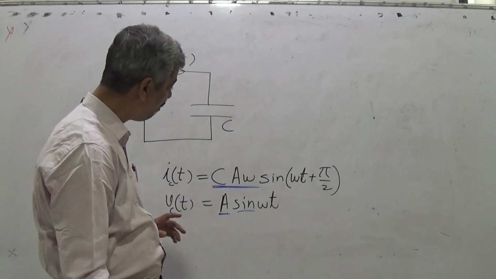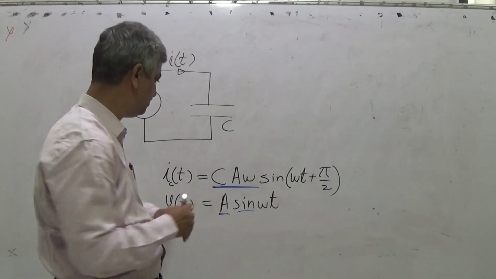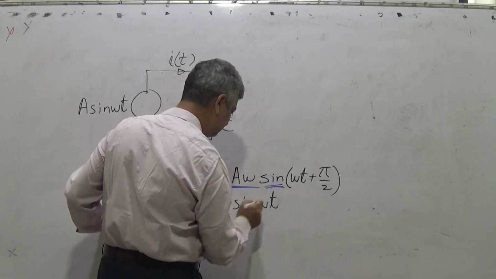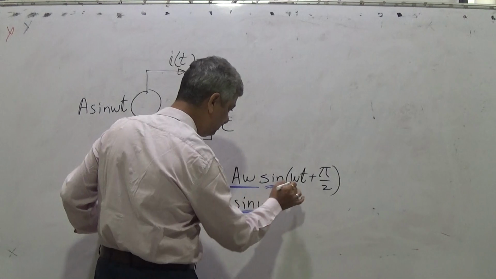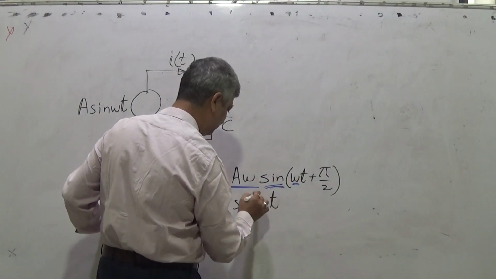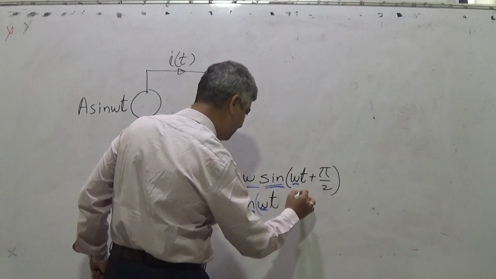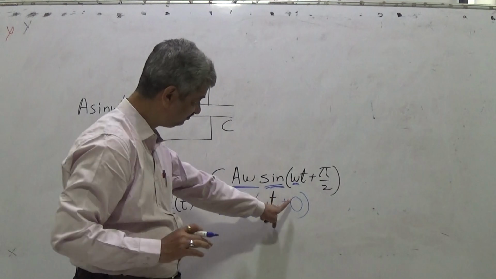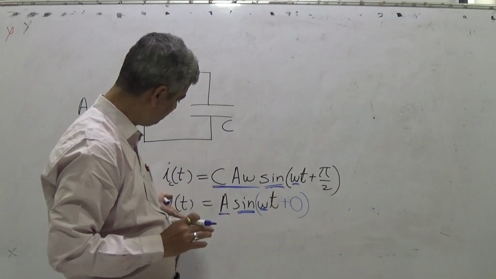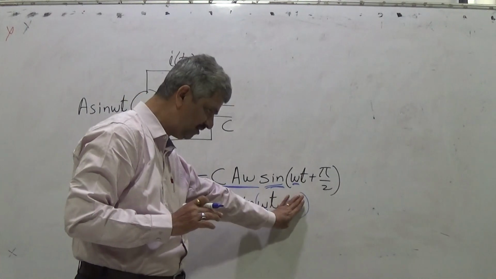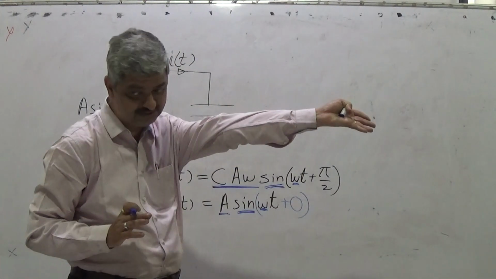Now what I have got? That sine is common, this is very important. This I can say sine of omega t plus 0, because right now VC is omega t. It may have some shift also.